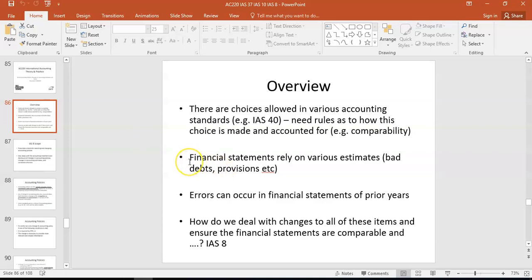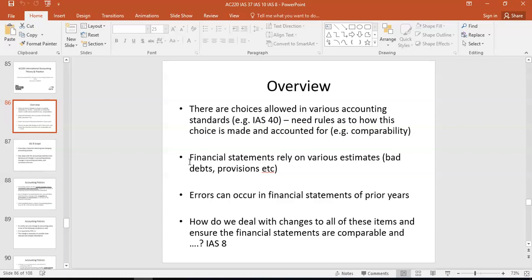Likewise, financial statements also have a load of estimates. Depreciation is an estimate. The useful life of an asset is an estimate. You have bad debt provisions, which are estimates. An estimate by its nature is not going to be exact. So when there's a change in an accounting estimate, you change the useful life of an asset, you change your provision for bad debt percentage, we need a rule of how to account for that. And you've actually done a lot of this in AF1. We're just coming back now to where the actual technical guidance is coming from.